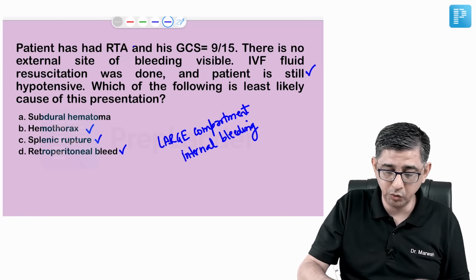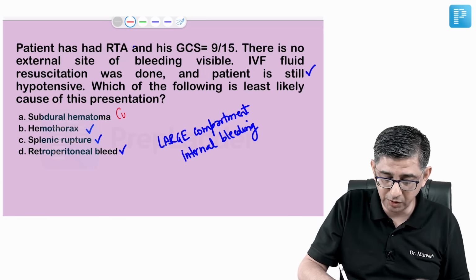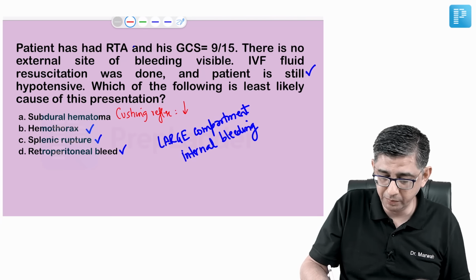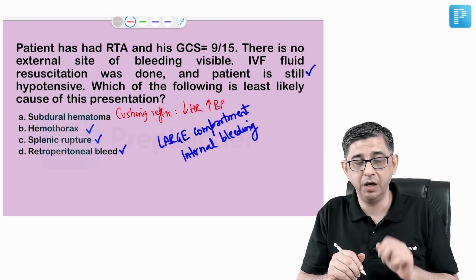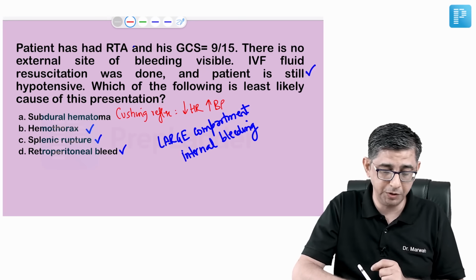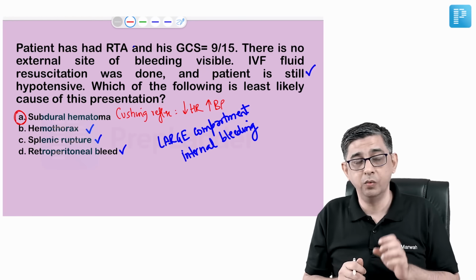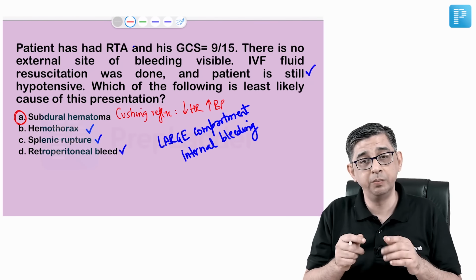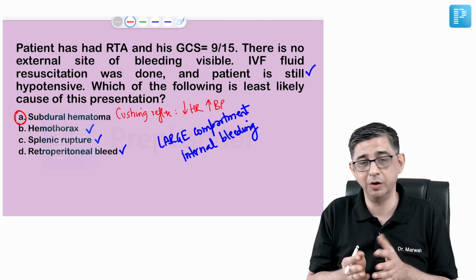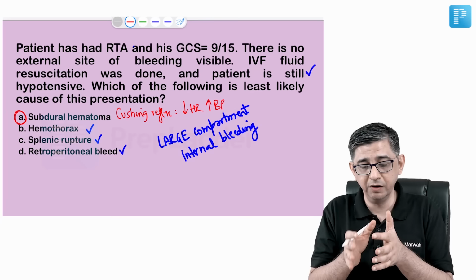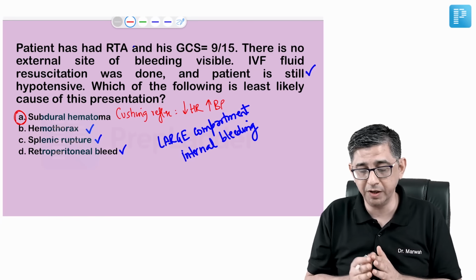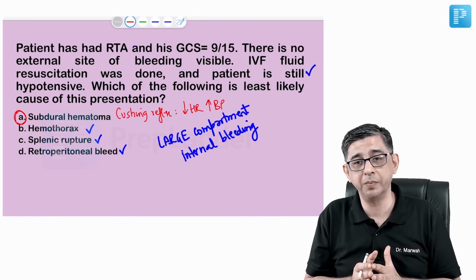And second, in CNS, you have always read about what is called Cushing reflex. In Cushing reflex, there are two findings present. One will be bradycardia and second would be an increase of blood pressure. So when it comes to option number A, there are two reasons why I am marking option number A as the answer to this question. One, subdural hematoma will be a relatively small compartment bleeding. In fact, the bleeding will stop on its own due to tamponade effect because it's a limited area. Once the bleed fills up that area, due to pressure, due to tamponade, the bleed will stop by itself. And second, Cushing reflex will also come into the picture, causing an increase of blood pressure of the patient.